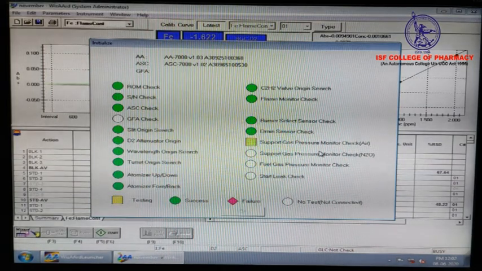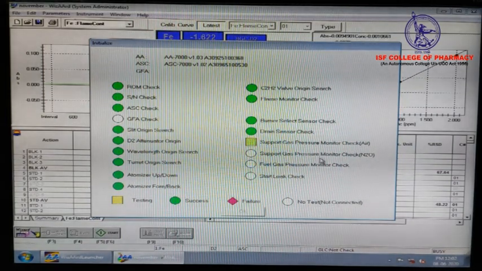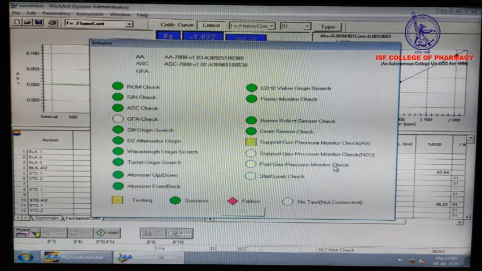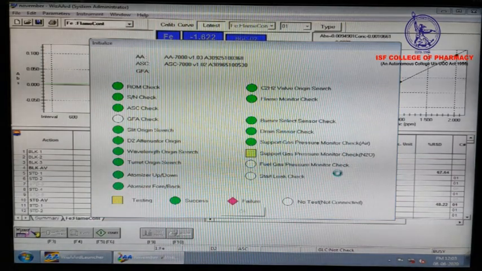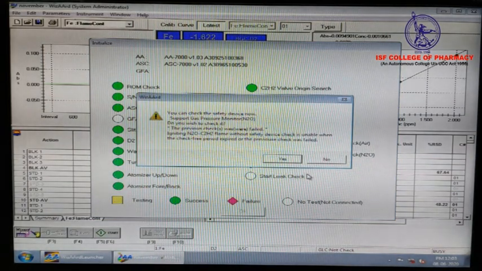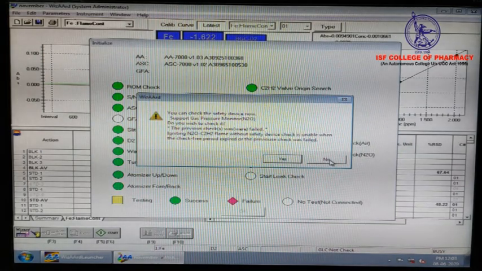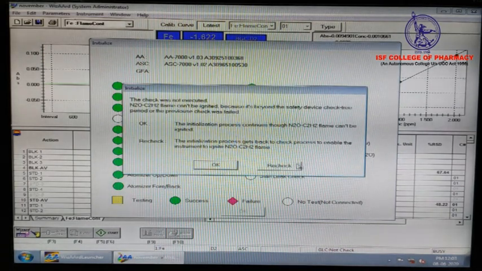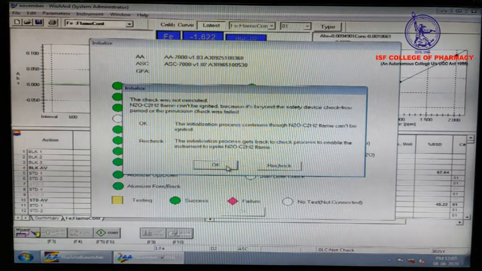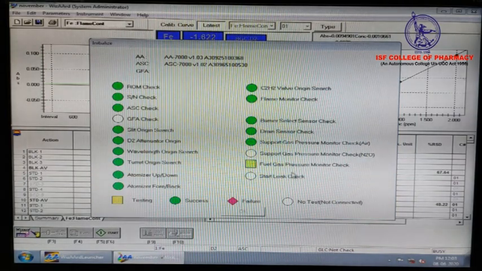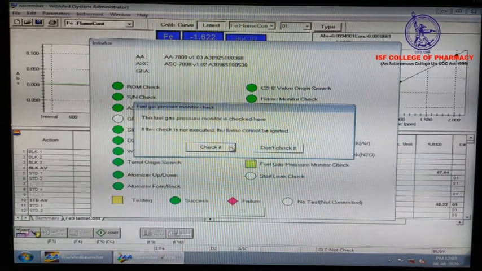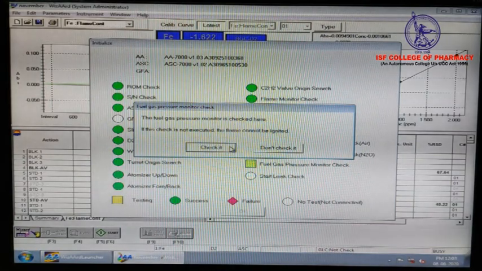Support gas pressure monitor check. The support gas pressure monitor should be checked. Then we have to click the no option, and after that we have to press OK. And for the fuel gas pressure monitor check, we have to click on check and then OK.